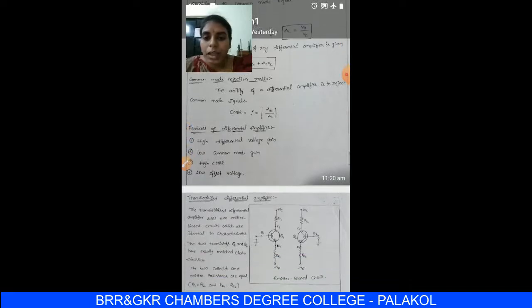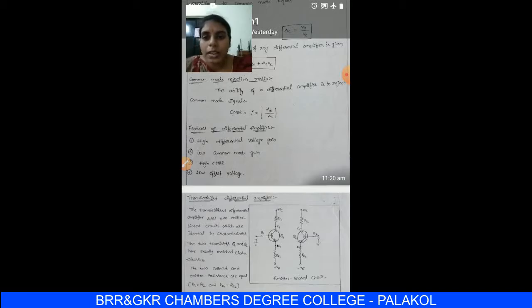What are the features of a differential amplifier? Here we have four features. The first one is high differential voltage gain: the gain for differential inputs is high. The second is low common mode gain: the gain for common mode signals is very low. If common mode signals are applied at the inverting and non-inverting terminals, then the gain is very low.